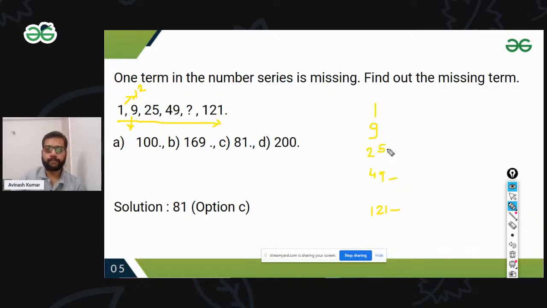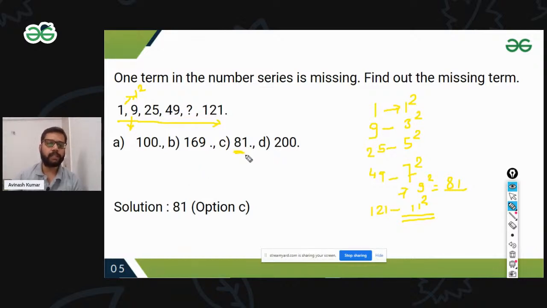Can you see this? It's a kind of 1 square, 3 square, 5 square, 7 square. We are taking the squares of odd numbers: 1, 3, 5, 7. What could be the next? After 7 it's 9, and 9 square would be 81. And after that, 11 square. So we are moving in the odd fashion with their squares. The answer here is option number C, 81.